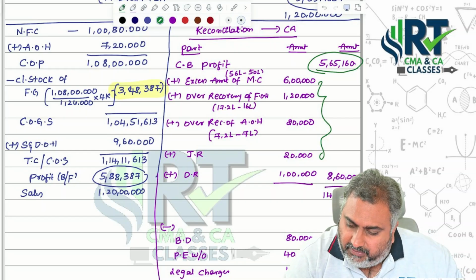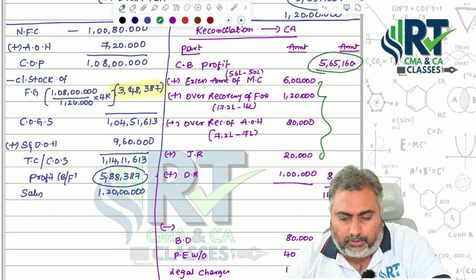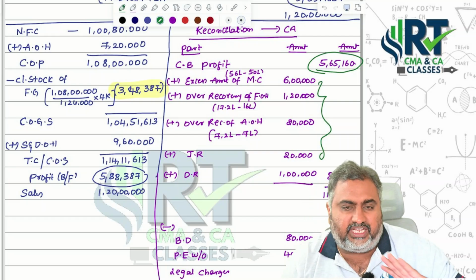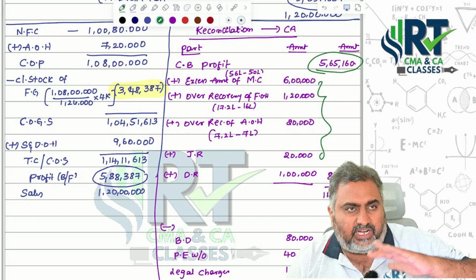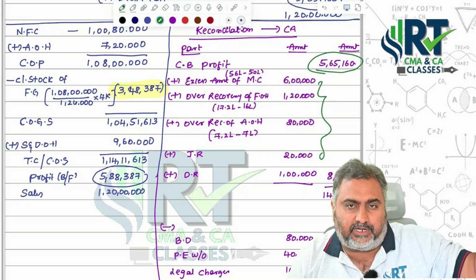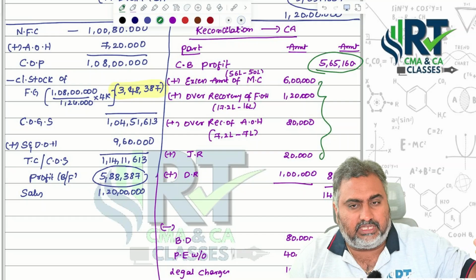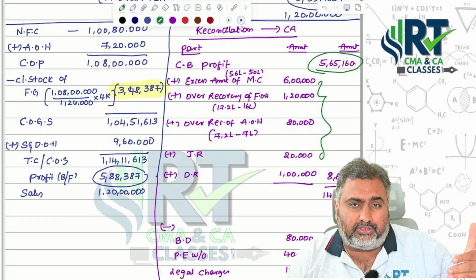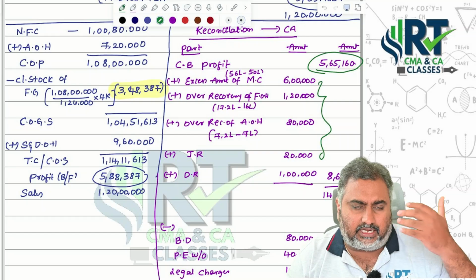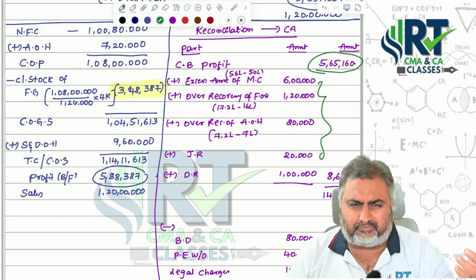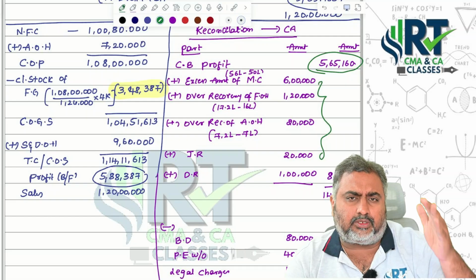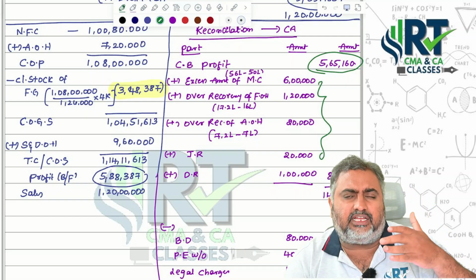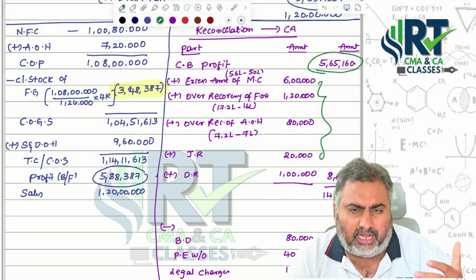So this treatment will be the same, sir. From the treatment point of view, no change. All the concerned items should be adjusted in the same manner. Material cost is showing more in costing profit, so that should be added to costing. In the same way, you are showing 1,20,000 more factory overheads in the costing books. That's the reason costing profit decreases. To get the right amount of profit, that should be added back.